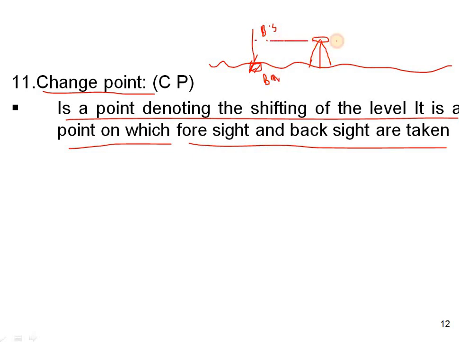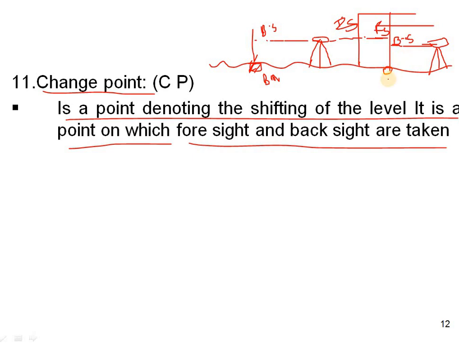So first the back side will be seen, and the next, as per his requirement, an intermediate side (IS) will also be there. After that, again a FS will be there. And after that, if another station point comes here, then from this instrument, if you sight the staff on the FS point, we will get a BS. Again a BS point will come.